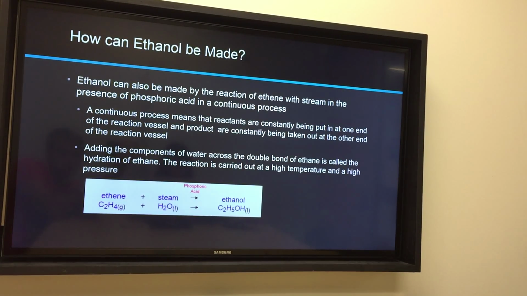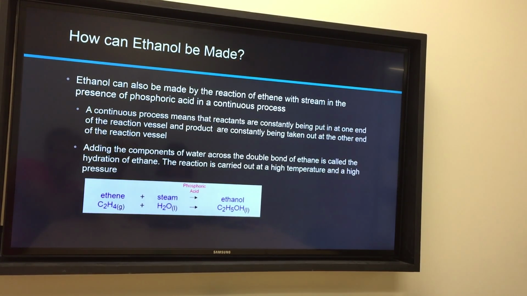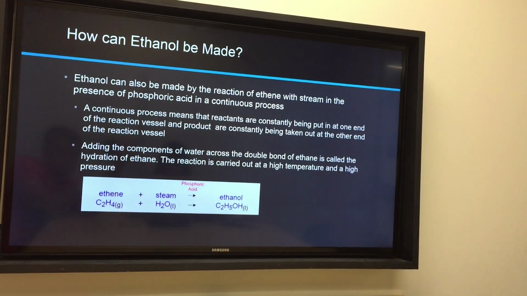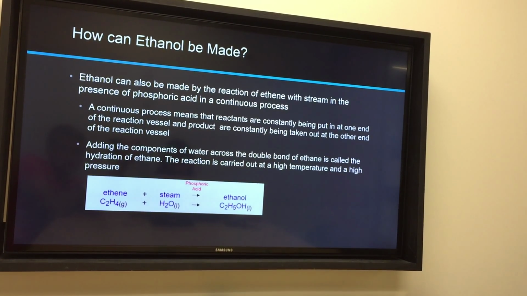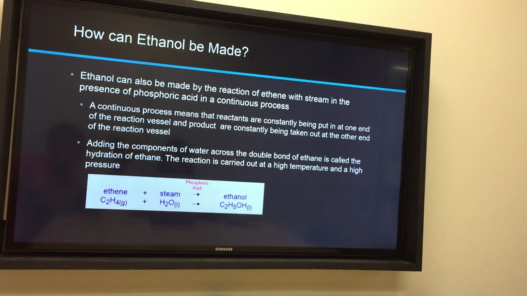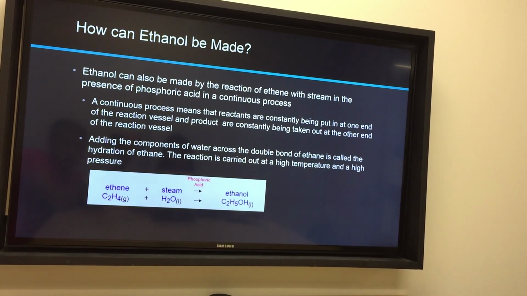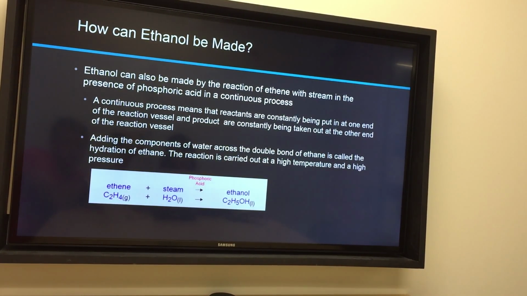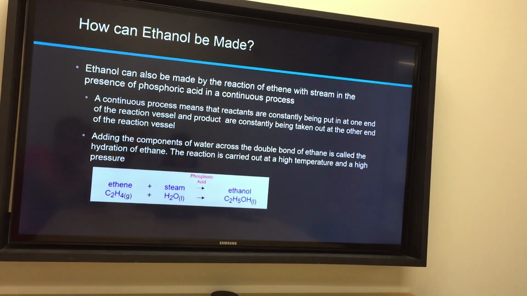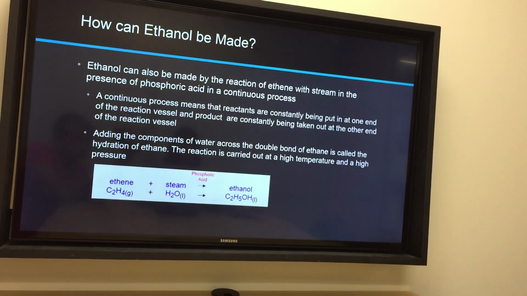Adding the components of water across the double bond of ethene is called the hydration of ethene. The reaction is carried out at high temperature and high pressure, like this chemical reaction: ethene plus steam in the presence of phosphoric acid forms C2H5OH.